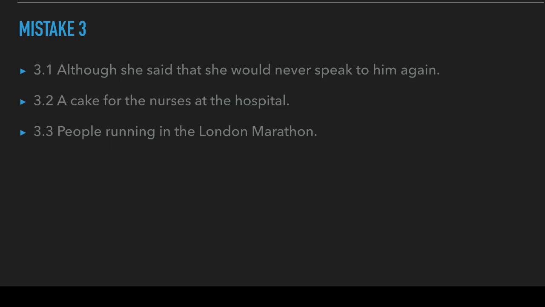You might see this underneath a picture in a newspaper, for instance, as a caption. Number three, people running in the London Marathon. Yet again, there's no main verb. If there was, it would be people are running or something like that. Yet again, this might also be a caption under a picture.